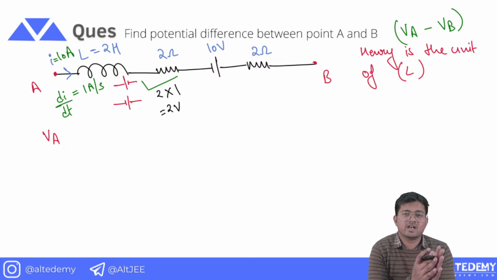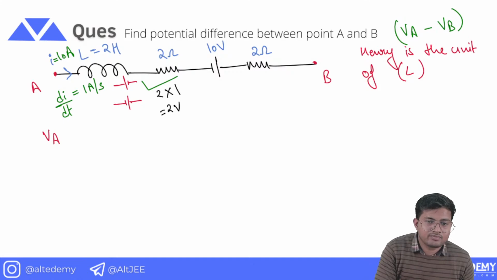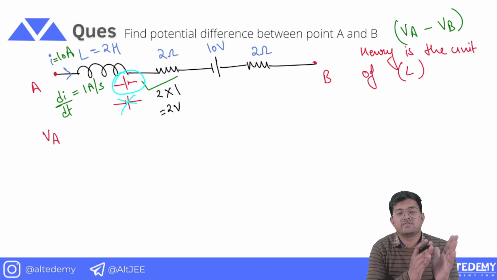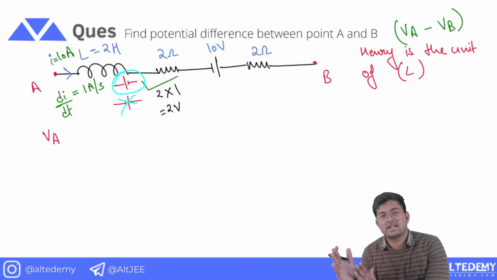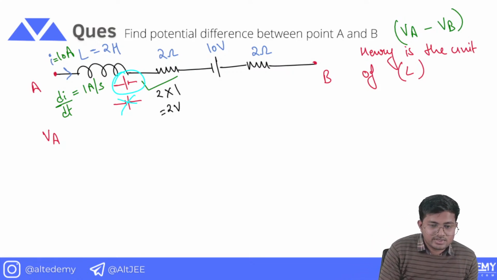So when we are going from A towards B, we will encounter a battery first of this kind. This is wrong. Right. So we are moving from the positive terminal of the battery towards the negative terminal of the battery. It means that the potential is decreasing. So this is going to be plus 2 or minus 2? This is going to be minus 2.